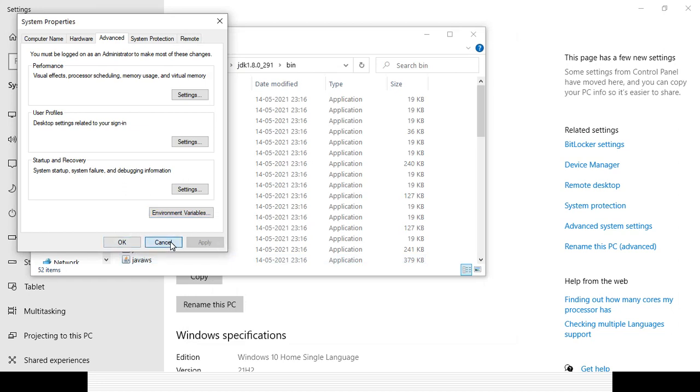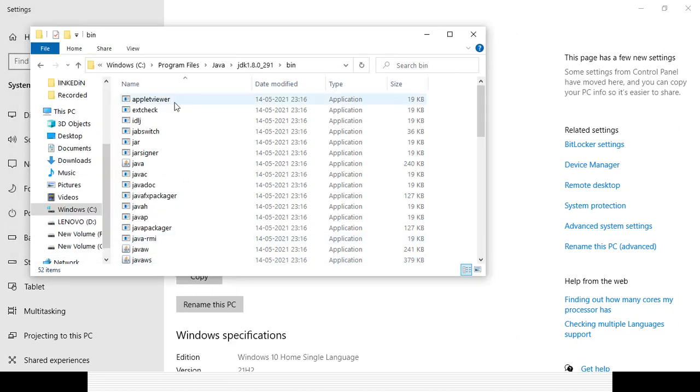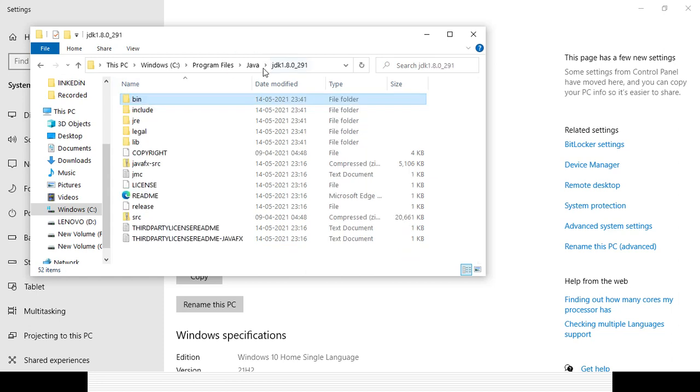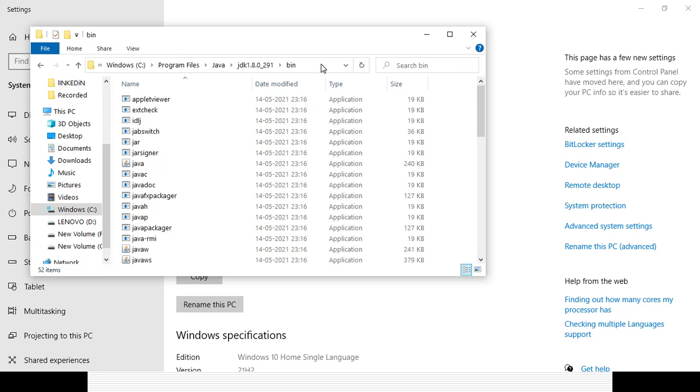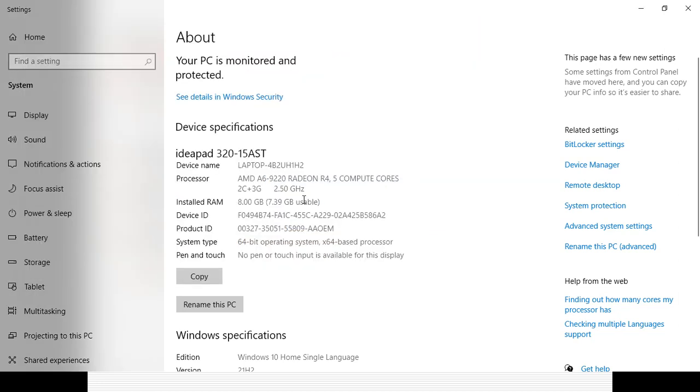So these are the two things you need to do first. Once Java is downloaded, set the JDK path in JAVA_HOME, and in the Path variable section, give the path to the bin folder. Once it is done, you can verify whether it is reflecting.